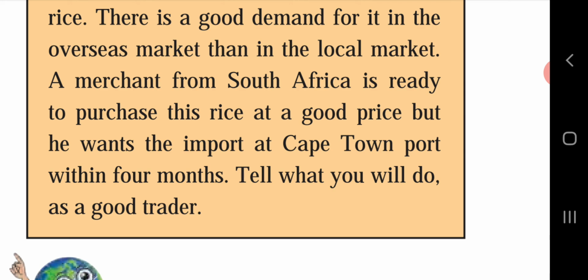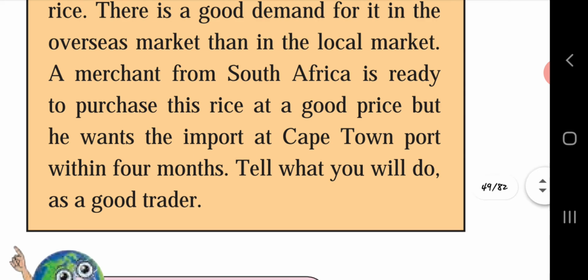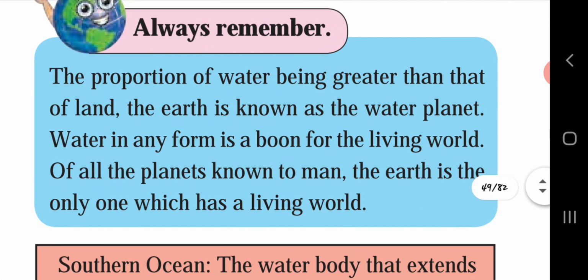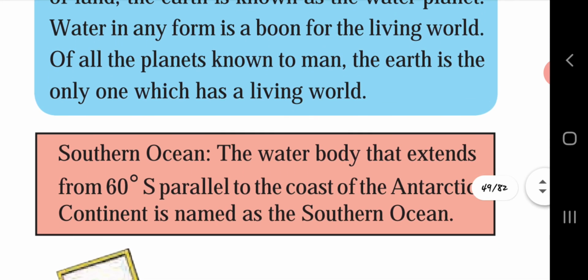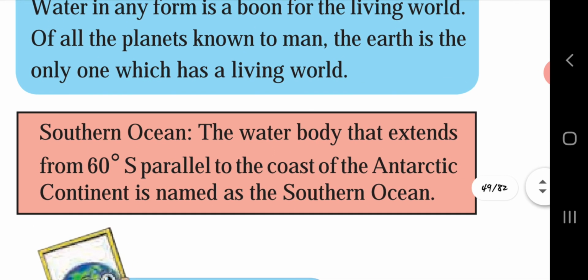Always remember, the proportion of water being greater than that of land, the earth is known as the water planet. Water in any form is a boon for the living world. Of all the planets known to man, the earth is the only one which has a living world. The Southern Ocean, the water body that extends around Antarctica.